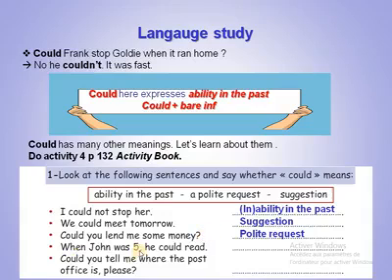So when John was 5, it's in the past. He could read. Ability in the past. And could you tell me where the post office is, please? So here it's a polite request. So as you can see here, could has different meanings. We can also add possibility or probability. For example, smoking could kill. So this is a possibility.